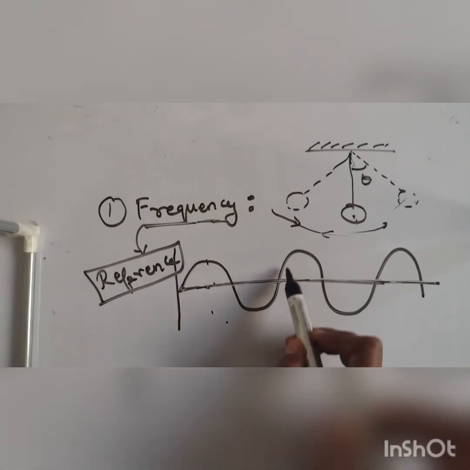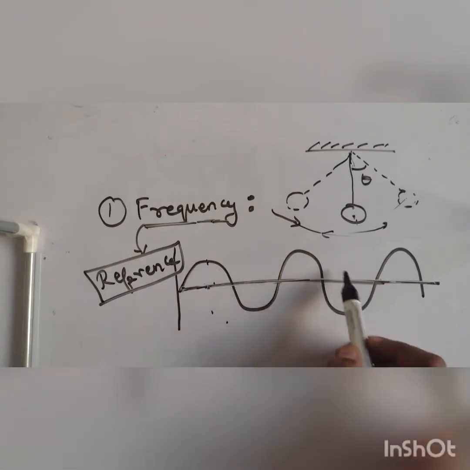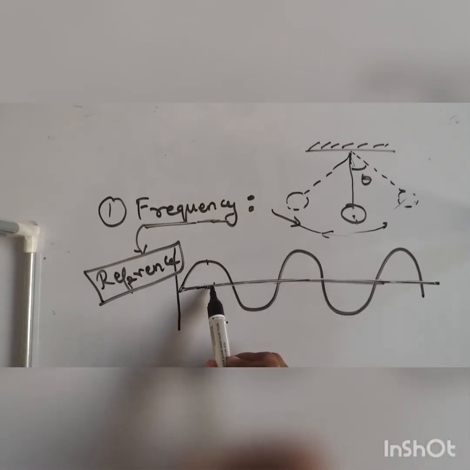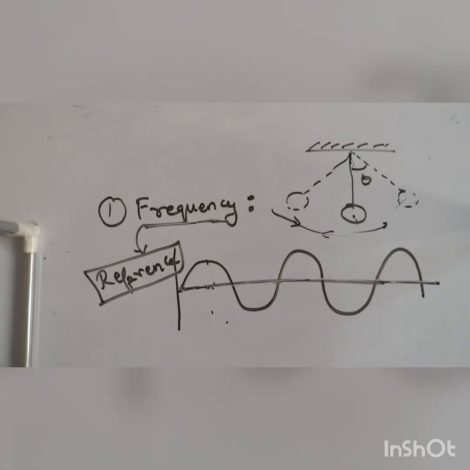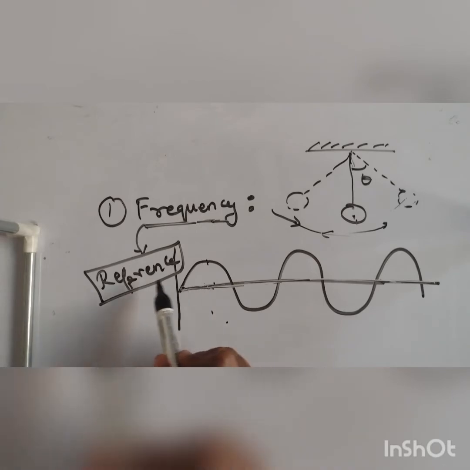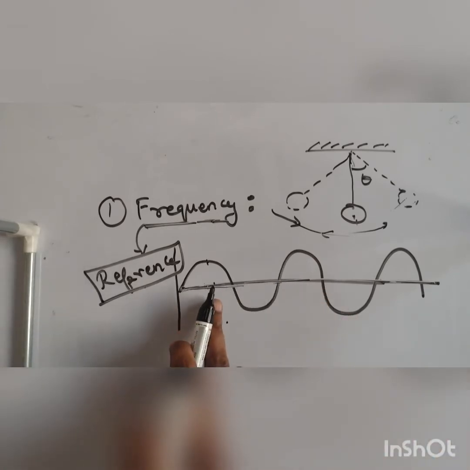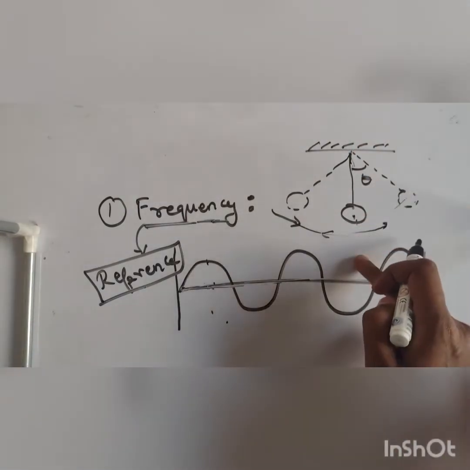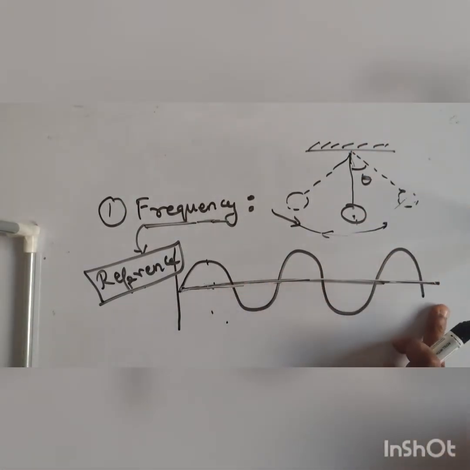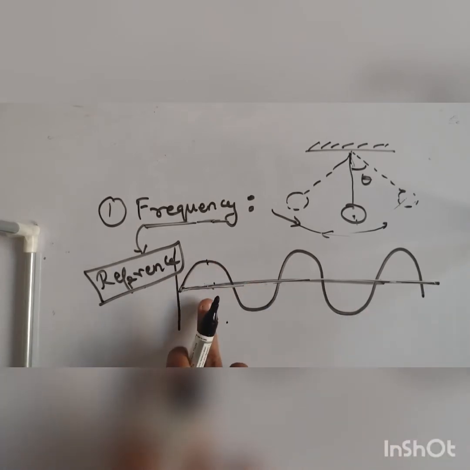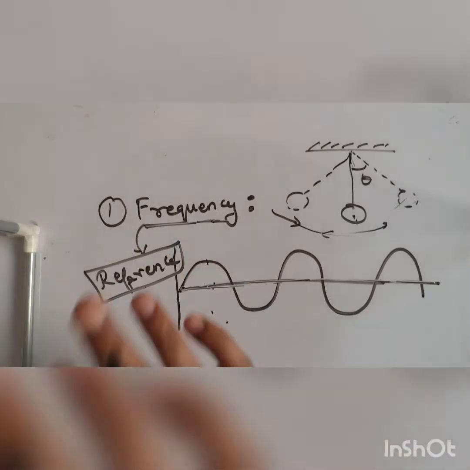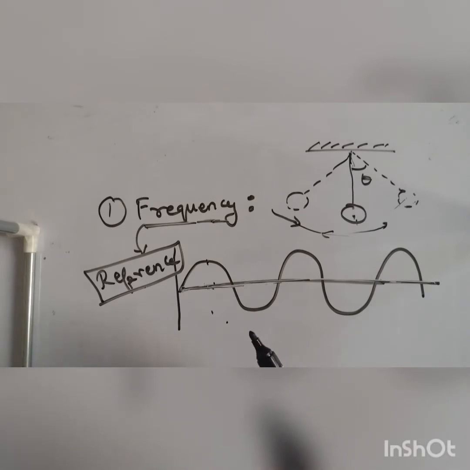Again, to have this sine function, to have this sine wave, the particle should cross this mean position or the original position. So what we are doing is referring to a certain datum. What do you mean by datum? A reference line. This is the reference line for the pendulum, and this is the reference line for the wave. Are you understanding? So the rate of repetition against this reference or datum line is known as frequency. So we have defined it in technical terms also.